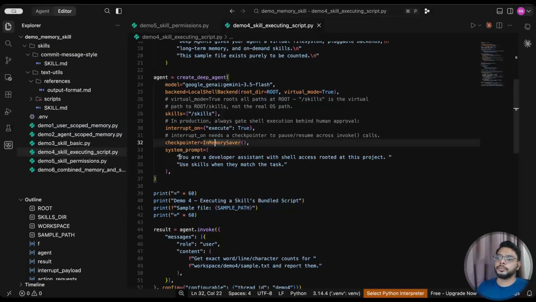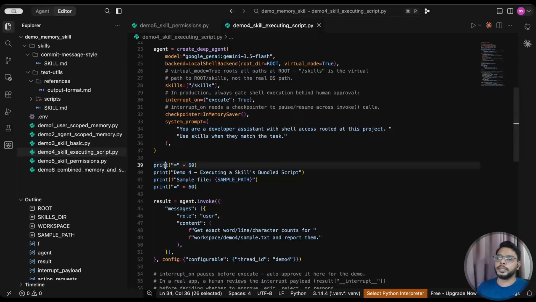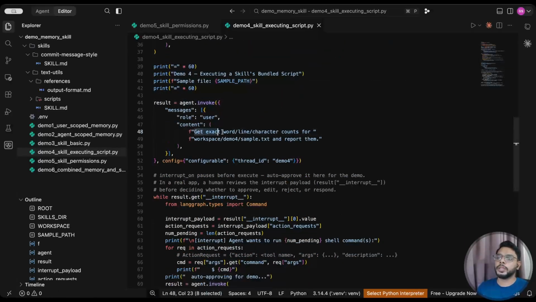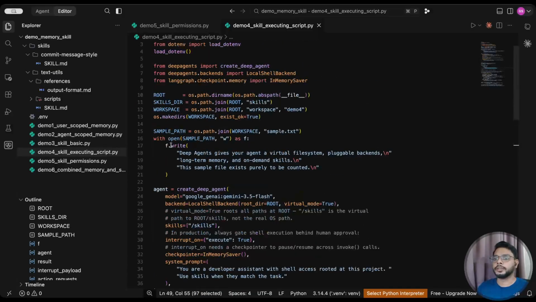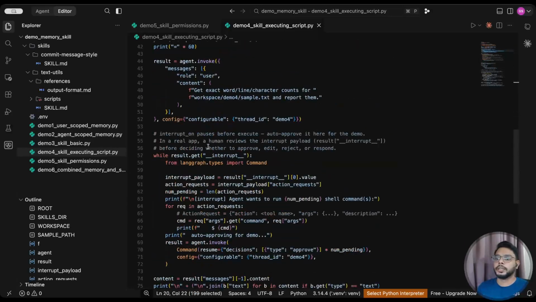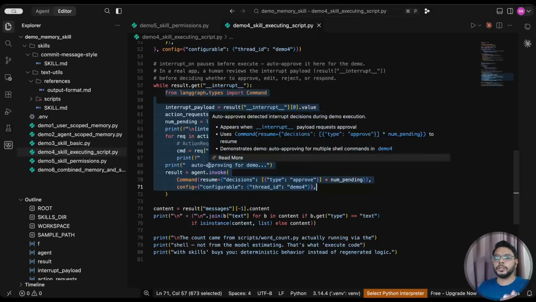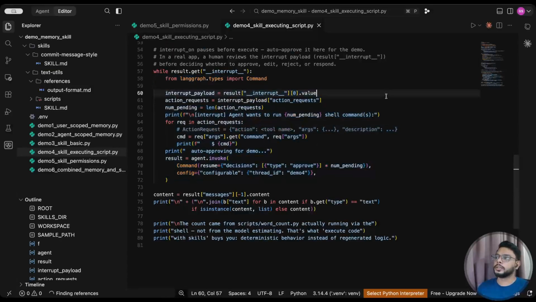The system prompt is: you are a developer, and some basic system prompt. And here you can see I'm creating some formatting, and then I'm invoking the agent with the instruction to count the number of words present in the file. That file I have just now created here. And here I have created interrupt. For demo purposes, I have given it auto approve, but every time it approves, it is also going to print the log. So let's run it.